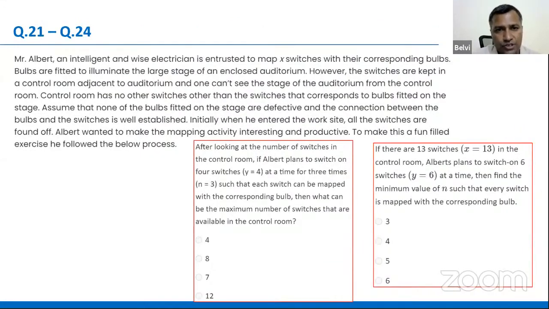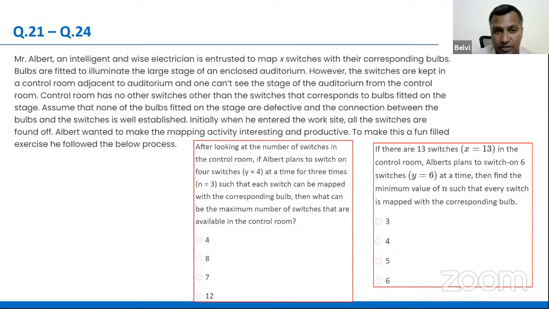21 to 24 is something that clearly should be avoided by everybody, right? Because there was a lot of data and you had to understand it. Now, this was a challenging set. Nice to do. Look at the video solution for this particular set or go through the solution. Either way, there's good learning there, and it goes a little deeper. This one particular set was the most difficult set in the entire paper, right? So this is something which could have been avoided.